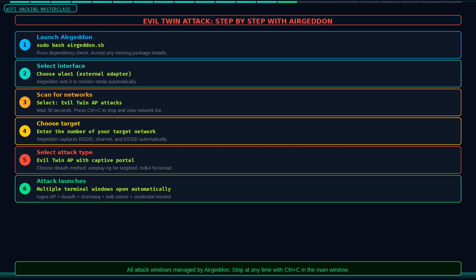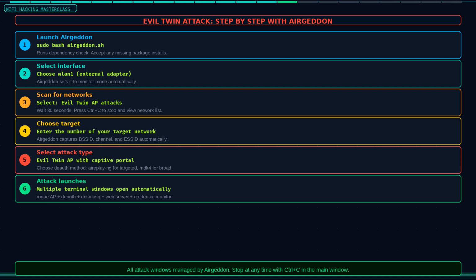Once you confirm your selections, Airgeddon spawns multiple terminal windows. One terminal runs the rogue access point using Hostapd. One runs the deauth attack to disconnect clients from the legitimate network. One runs dnsmasq providing DHCP addresses and redirecting all DNS queries to your machine.